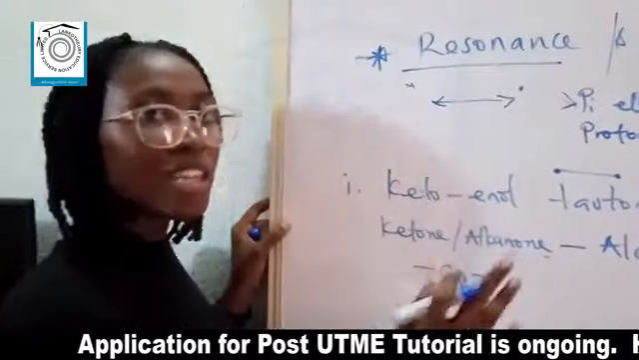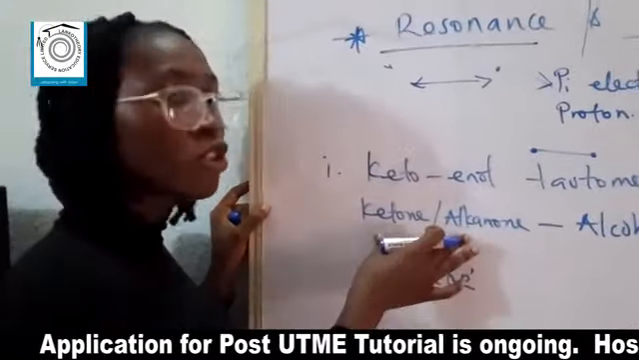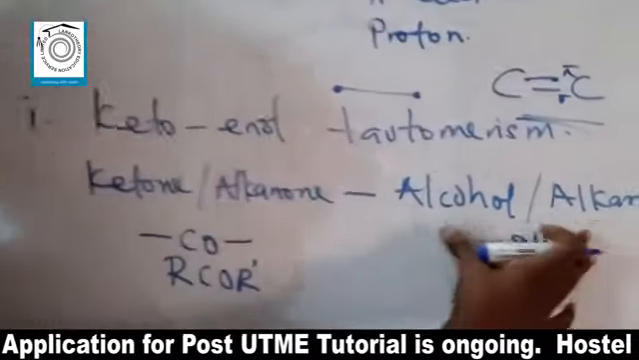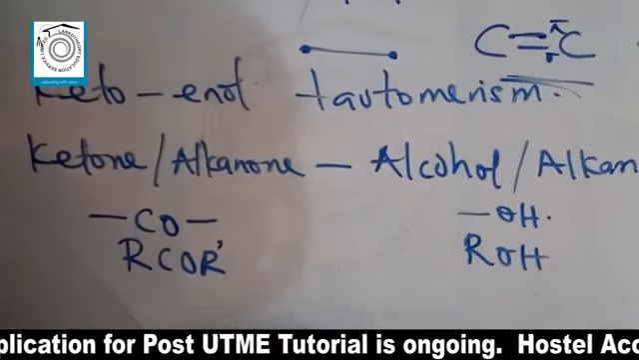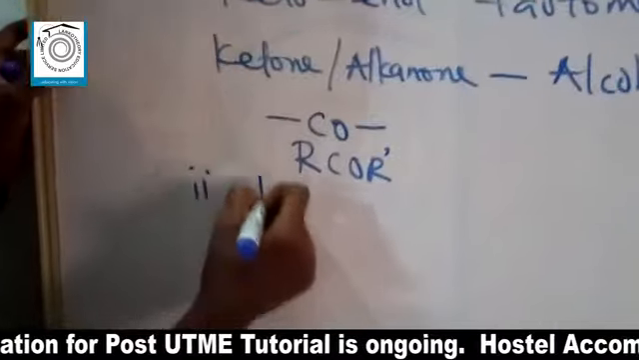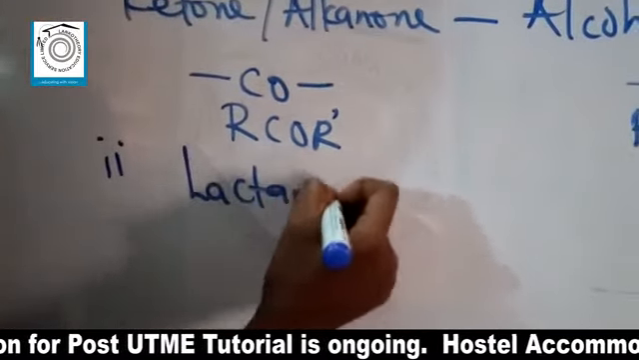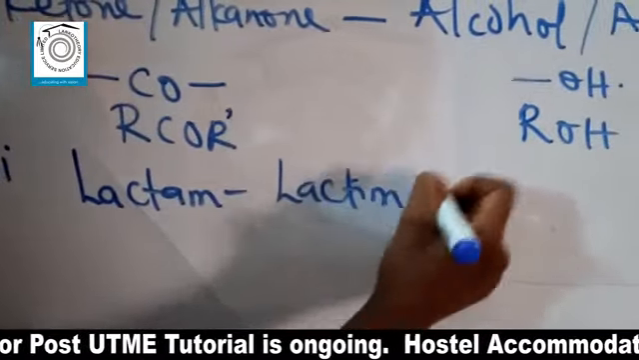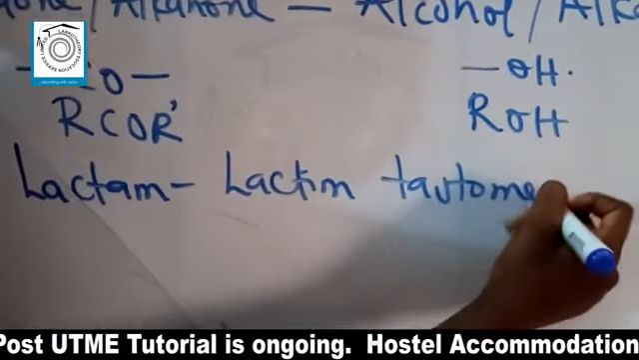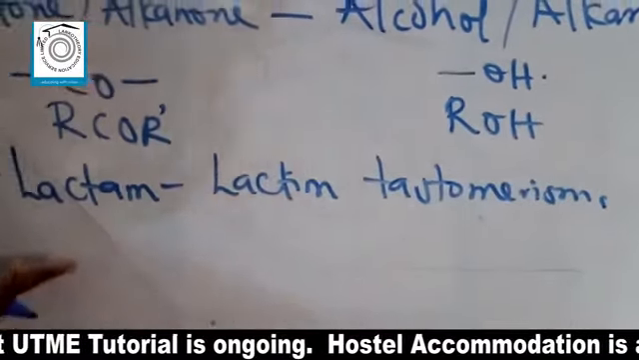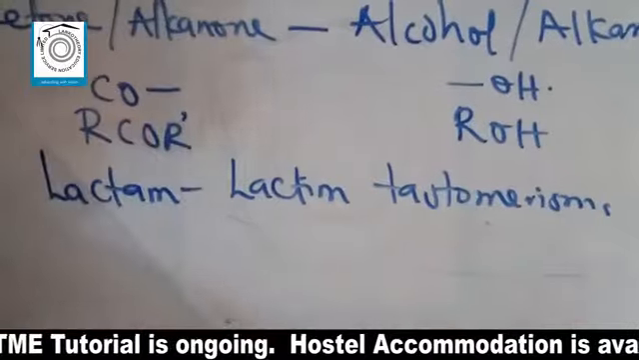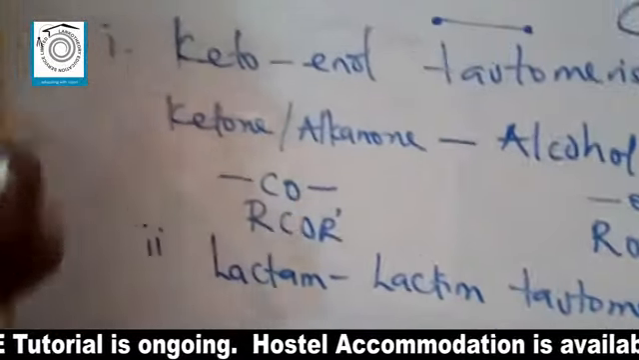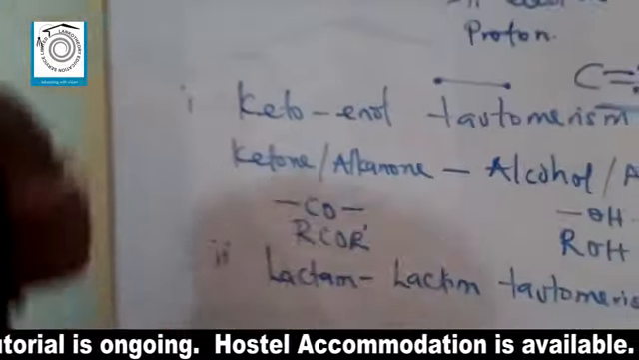Now, the first type of tautomerism here, keto-enol, just basically means the conversion of a ketone functional group into an alcohol or an alkanol functional group. Then the second and the last one is known as lactam to lactim tautomerism. This tautomerism basically just involves two compounds, lactam and lactim. You see the structures later on, but let's begin with the first type of tautomerism.